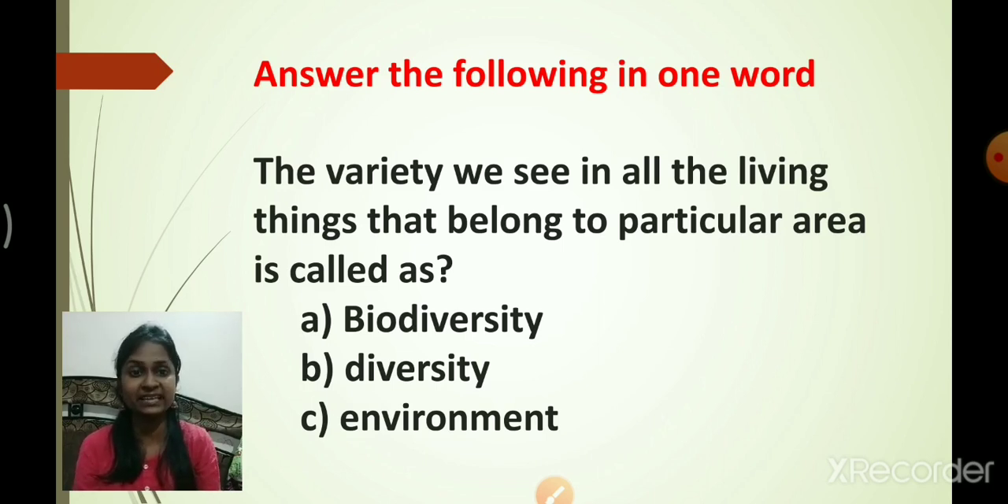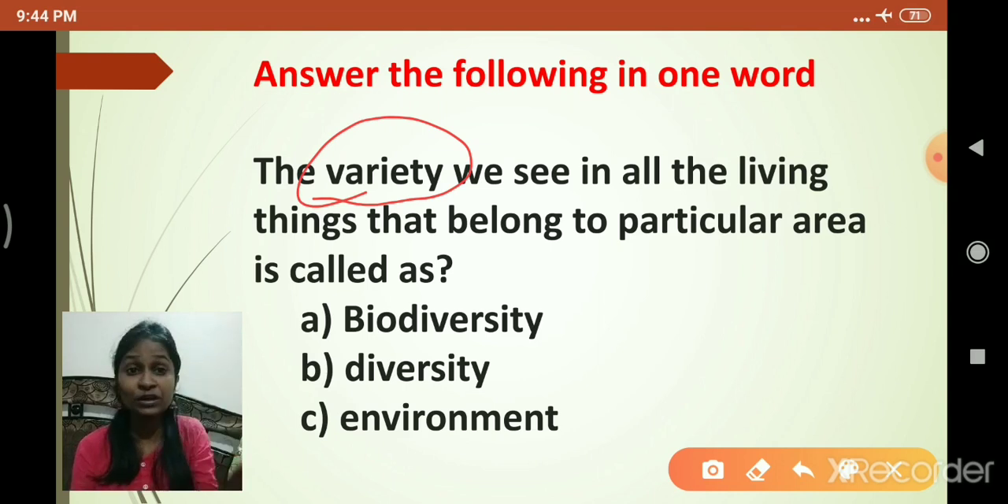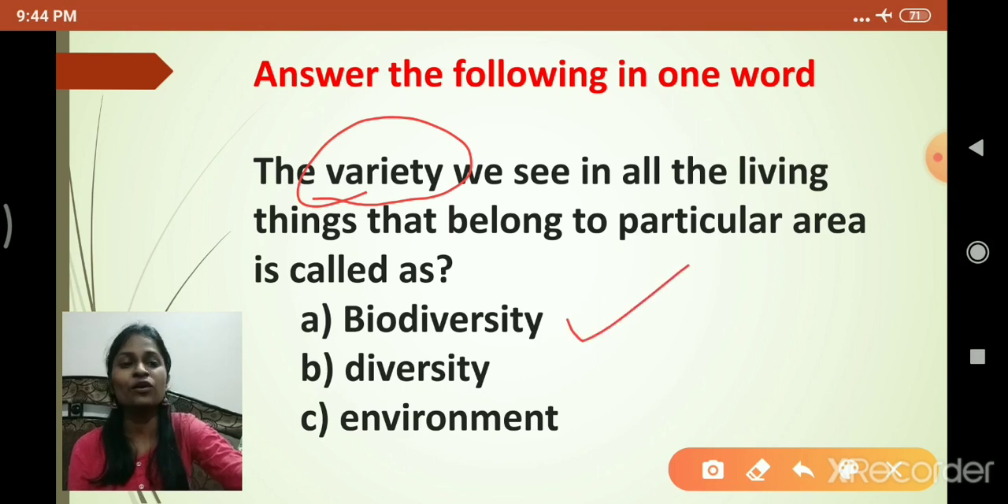The variety which we see in nature. Any guesses? I told you in the last revision lecture, whatever variety we see in nature, different types of animals, different types of plants which we see around us, what do we call it? Do we call it biodiversity? Yes, we call it biodiversity.